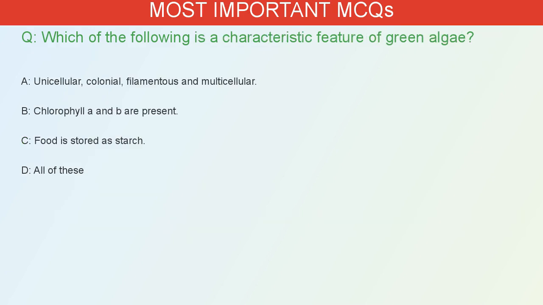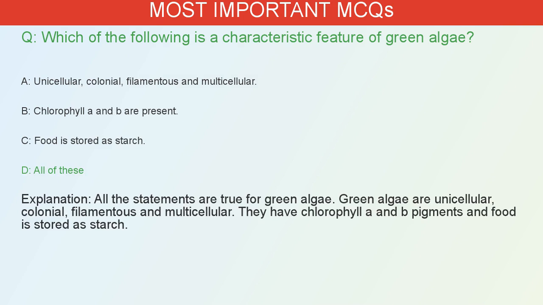Which of the following is a characteristic feature of green algae? A. Unicellular, colonial, filamentous and multicellular. B. Chlorophyll A and B are present. C. Food is stored as starch. D. All of these. The correct answer is D. All the statements are true for green algae. Green algae are unicellular, colonial, filamentous and multicellular. They have chlorophyll A and B pigments and food is stored as starch.